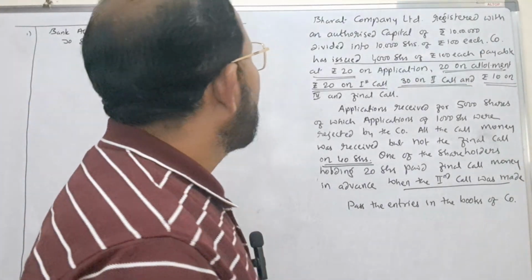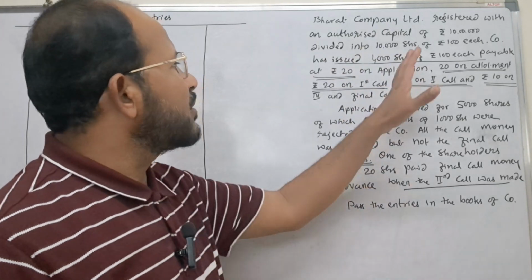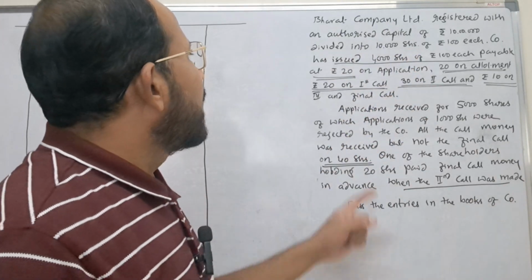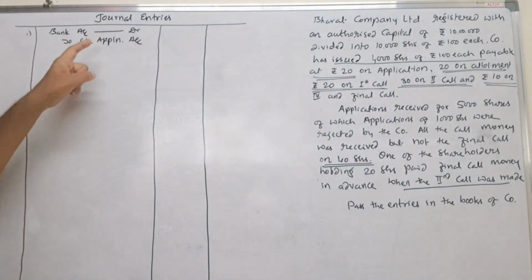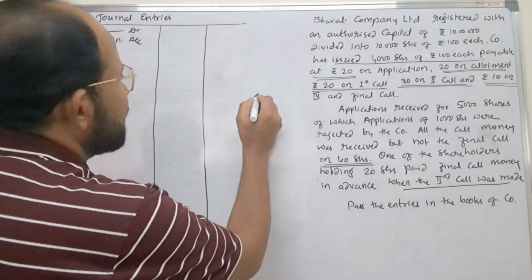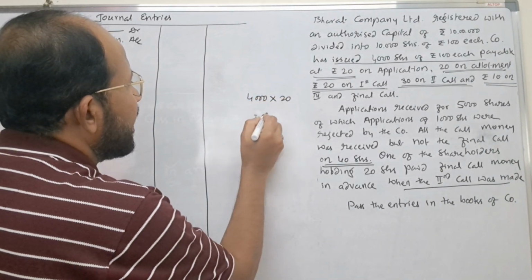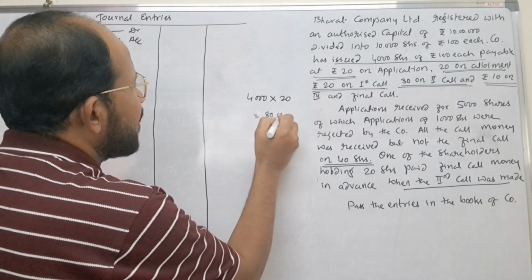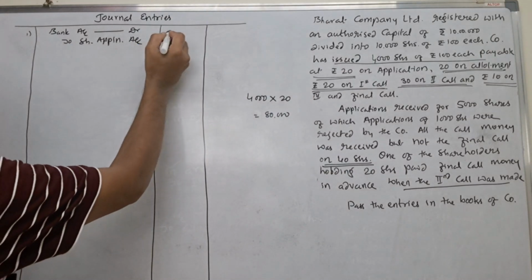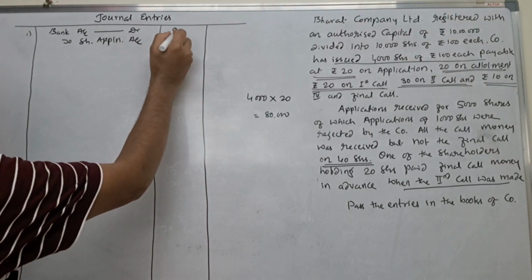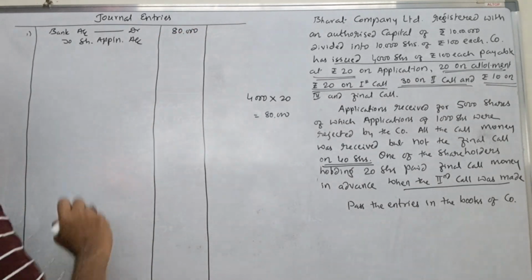Just you see, company issued 4,000 shares. Here all the shares were subscribed for, assume. Next, rupees 20 on application was collected. Rupees 20 on how many shares? On 4,000 shares. Therefore, 4,000 shares into rupees 20, it comes to how much? Rupees 80,000. This 80,000 is to be shown here as application money. Okay. Rupees 80,000 is to be taken.